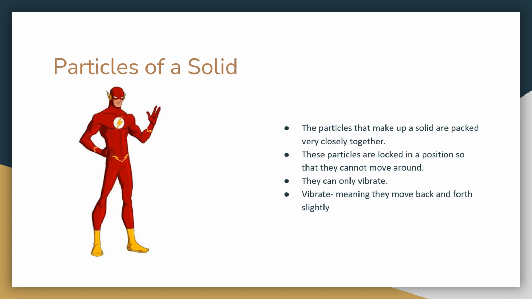All right, particles of a solid. So on the last slide, we saw that the particles that make up a solid, for example, the one in that solid ring, are packed very closely together. These particles are locked in a position so they cannot move around. They can, however, vibrate. Vibrate means that they move back and forth slightly. So let's do the academic vocabulary. Strings on a guitar vibrate to create sound waves that make music. Why does a cell phone vibrate?